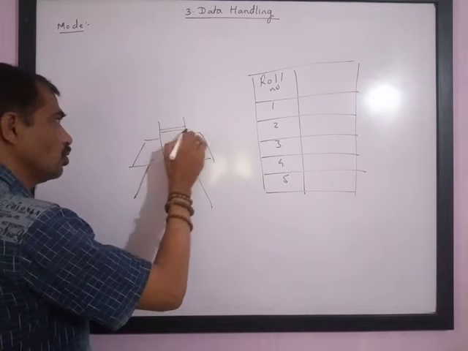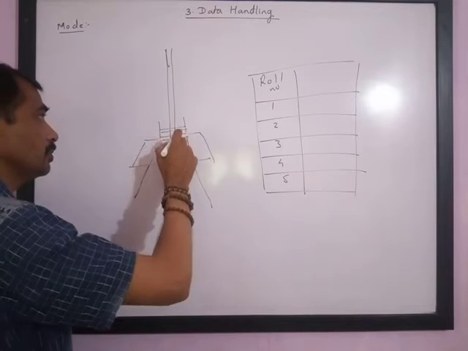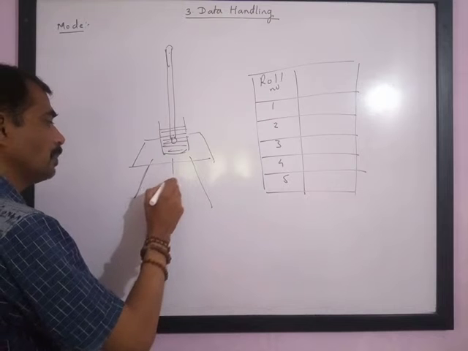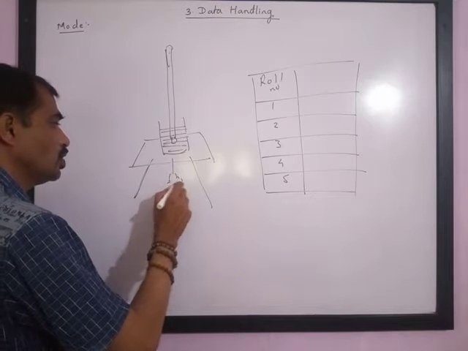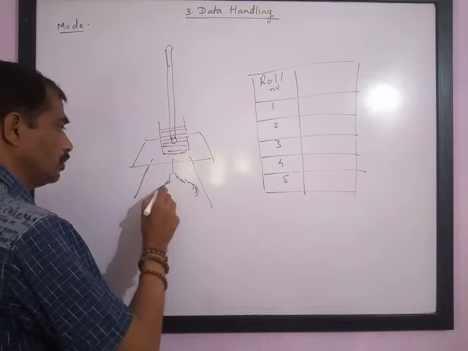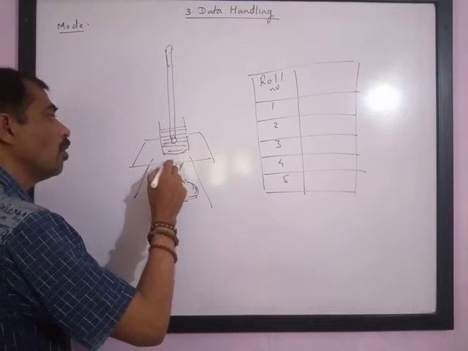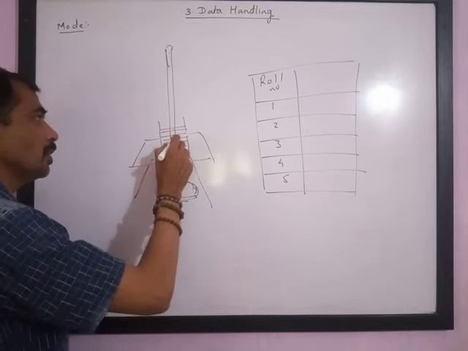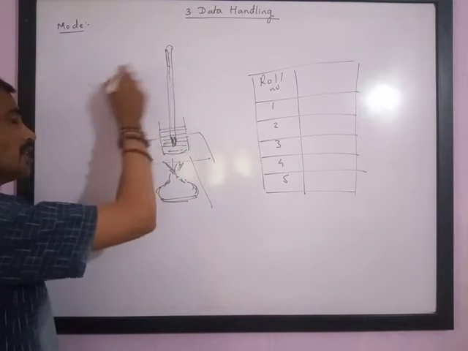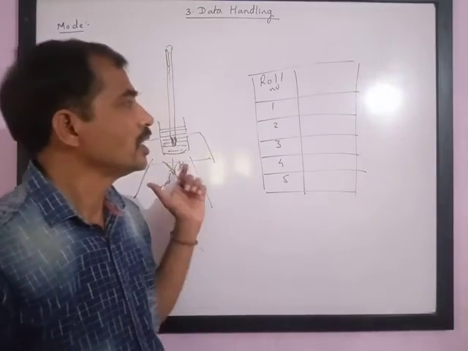In the beaker a certain solution is kept, and a thermometer is kept in the beaker, and a spirit lamp is used to find the boiling temperature. This is the bulb of the thermometer. This is the kind of assembly we use for finding the boiling temperature of a certain solution.